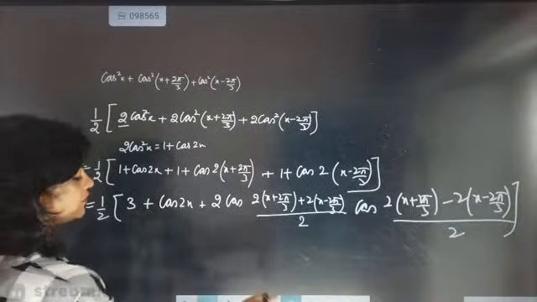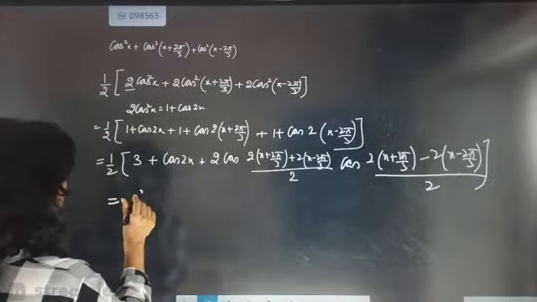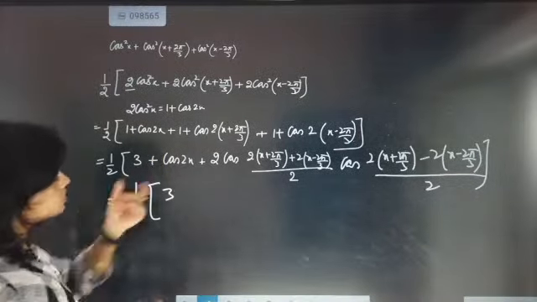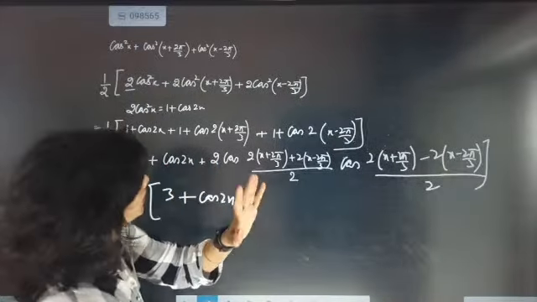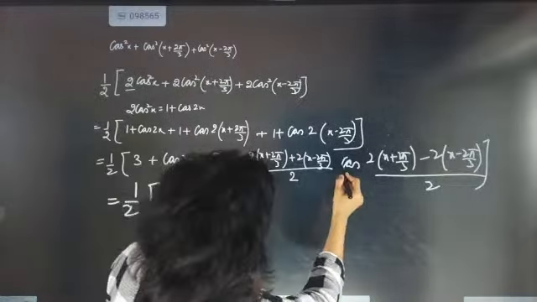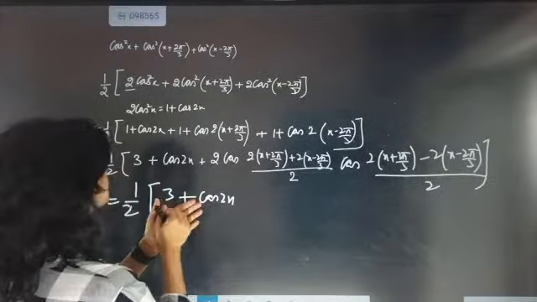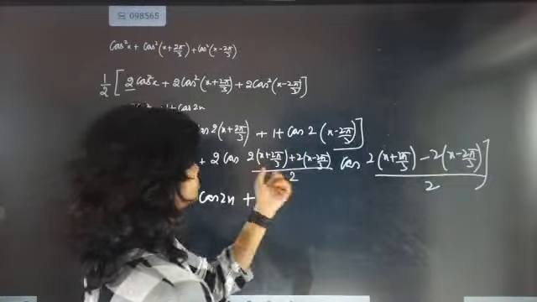Fine. Till here if we got it, after this what do we have to do? Nothing. 1 by 2 is coming, 3 is here. So now cos 2x is there. We'll write cos 2x as it is. If I solve this question, I will be very, very happy, because this is really a very good question. So now here, plus 2 is coming. So the 2 gets lost, 2 gone.